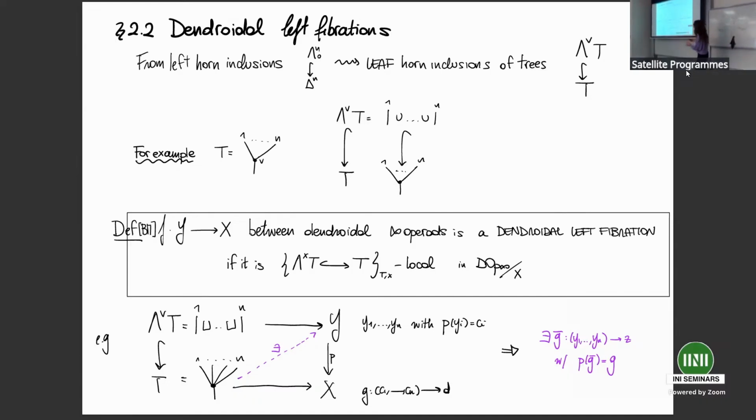It means that a map from the corolla into X will select precisely a multimorphism of X. A map from the disjoint union of trivial trees into Y will just select n objects of Y. And having a lift of this diagram means that whenever we choose a multimorphism on the base infinity operad and lifts of the input elements, we can actually find a lift of the whole multimorphism, which then projects back into the operation I started with.